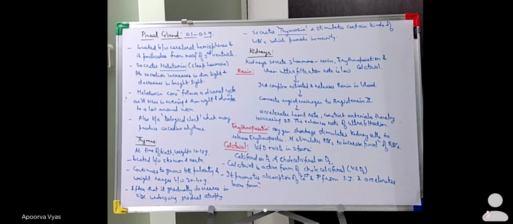On the other hand, there is erythropoietin. This would be secreted under hypoxic conditions, that is when there is an oxygen shortage. It stimulates the kidney cells to release erythropoietin, and it increases the production of RBCs.